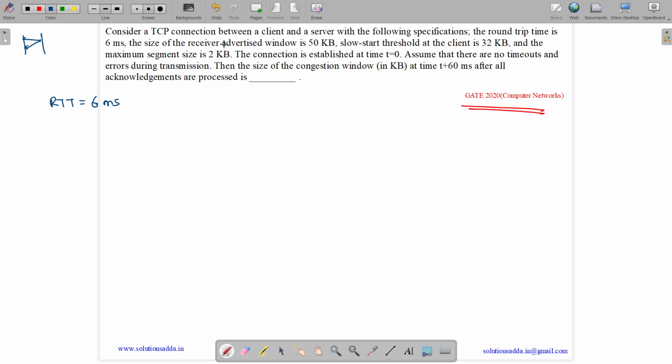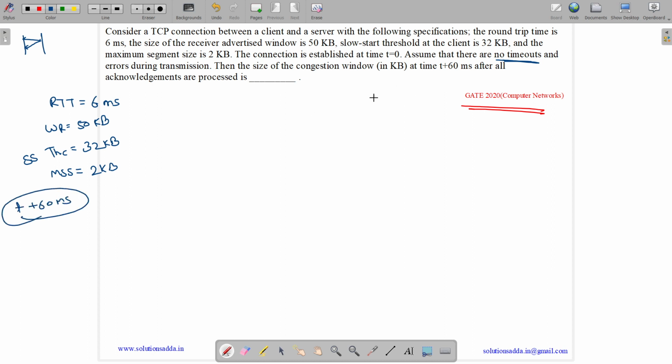The size of the receiver advertised window is 50 KB. So the window at the receiver is 50 kilobytes. The slow start threshold at the client is 32 KB. And the maximum segment size, MSS, is 2 KB. The connection is established at time t equals 0. Assume that there are no timeouts and no errors during transmission. Then the size of the congestion window at time t plus 60 milliseconds, after all the acknowledgements are processed, is?